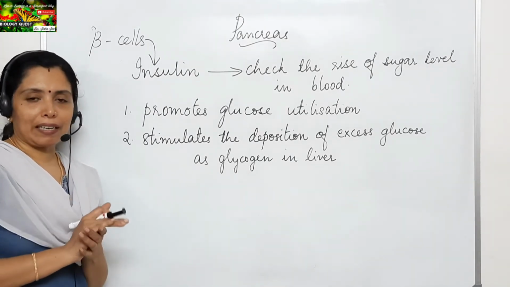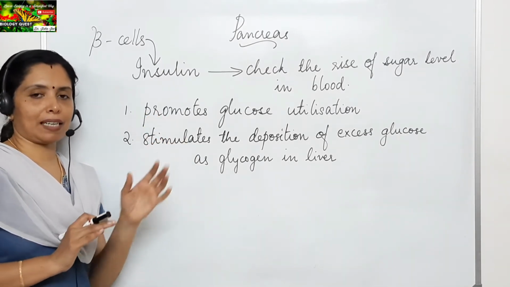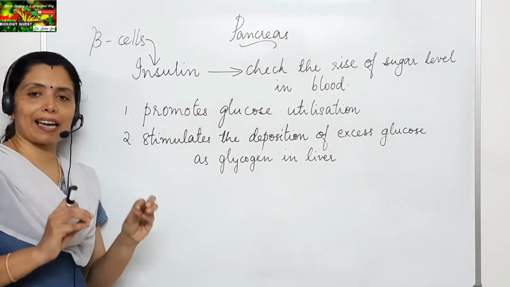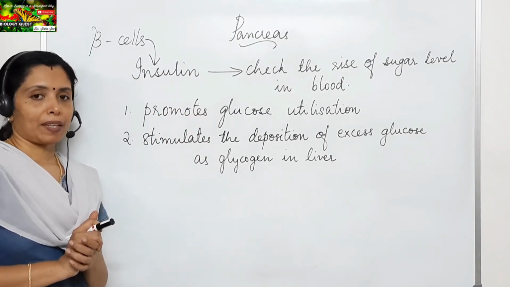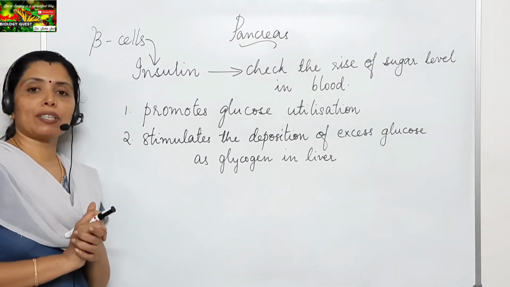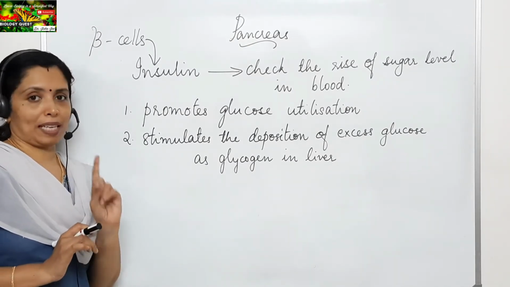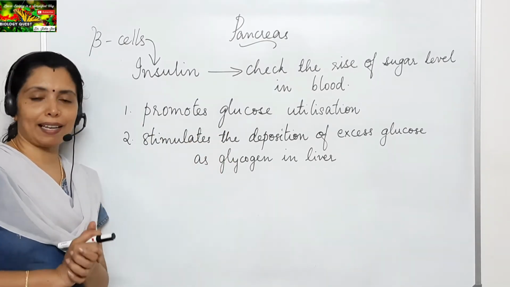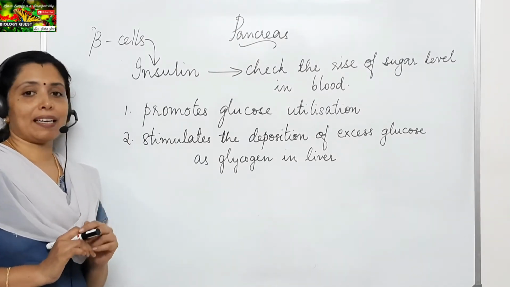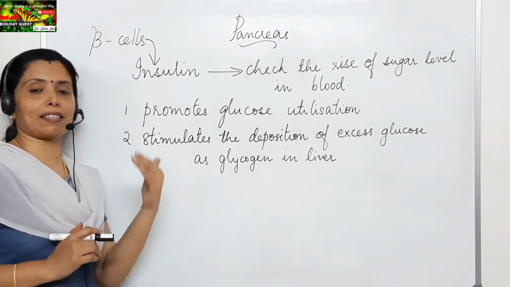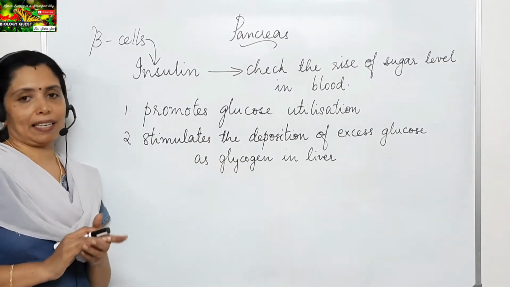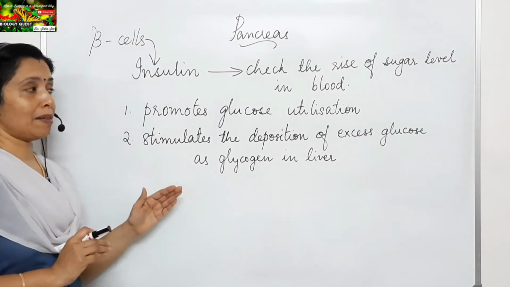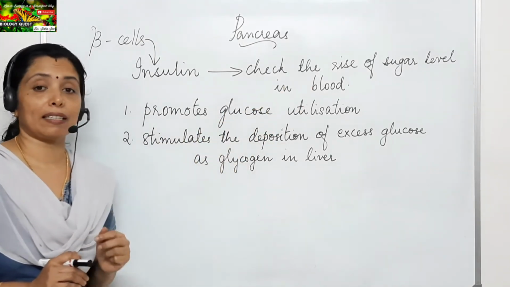Okay, so I hope that is clear. Insulin is secreted by the beta cells of the islets of Langerhans, and the function of insulin is to check the rise of sugar level in the blood. How does insulin do this? This is done in two ways. The first way is, it promotes glucose utilization by the body cells. And the second way is, it stimulates the deposition of excess glucose as glycogen in the liver. So these are the two ways in which insulin helps to check the rise of sugar level in the blood.